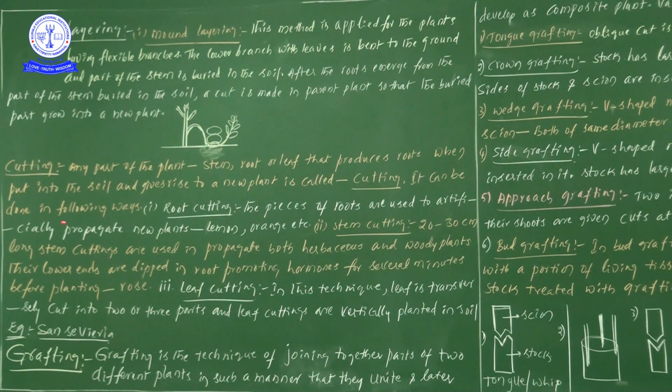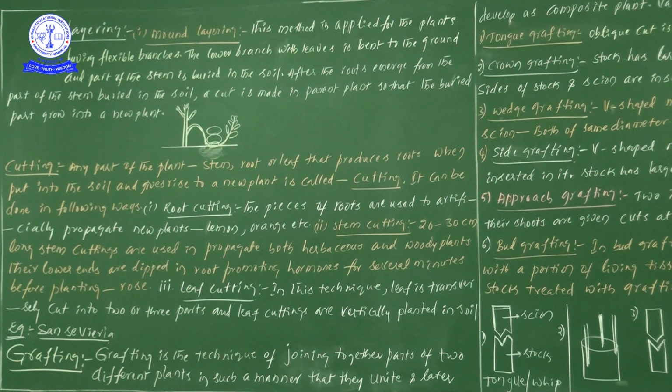It can be done in the following ways. There are different ways to do this. Right, first of all let us take root cutting. In root cutting, pieces of the roots are used to artificially propagate new plants.